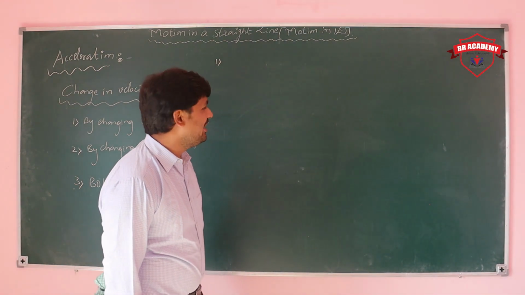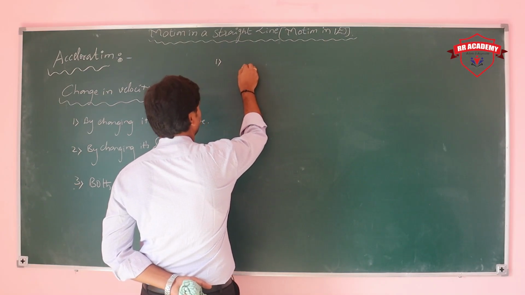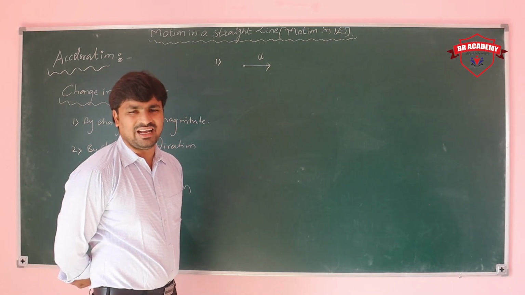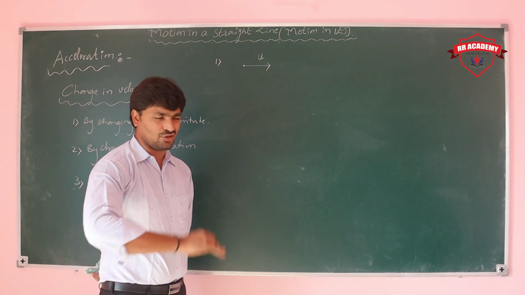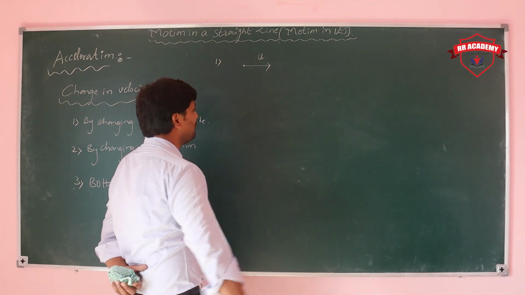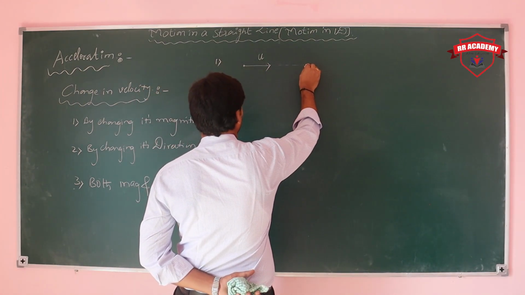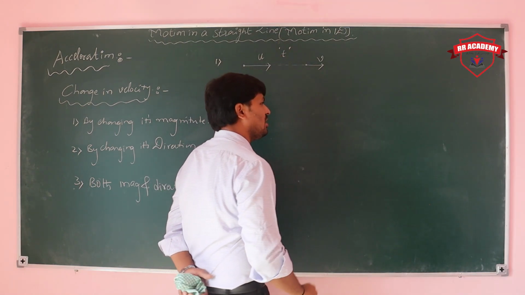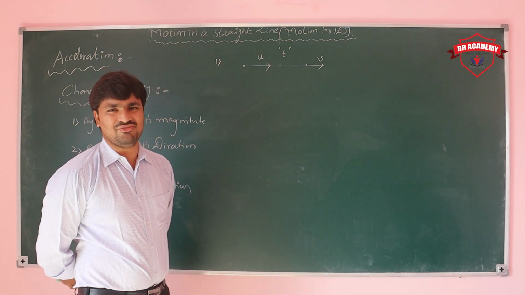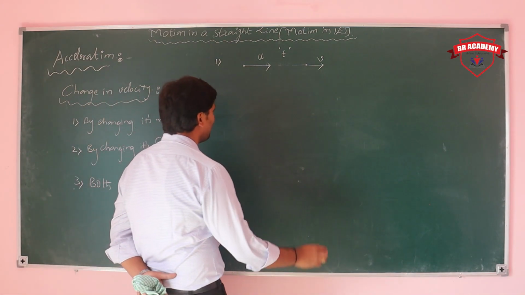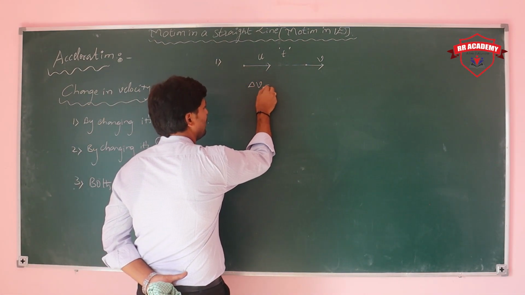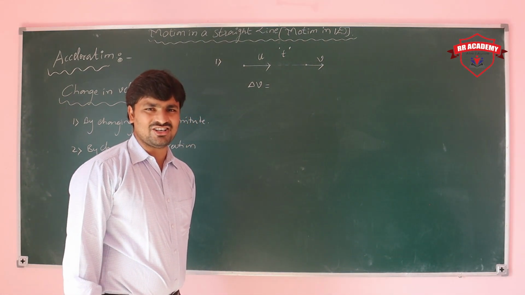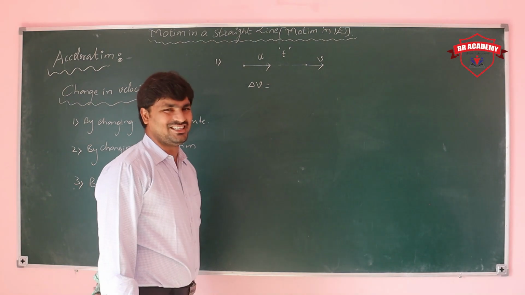Here we consider a car initially moving with a velocity u in a straight road, compulsorily a straight road. After some time, whatever the time, its velocity changes to v. Now, the change in velocity: we can observe the direction remains constant, but the magnitude changes.